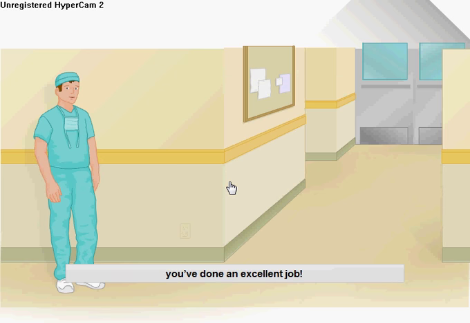You've done an excellent job. Are you sure this is your first total knee replacement? Our patient will remain in the hospital for 3 days, followed by 3 to 8 weeks of physical therapy. Because of this surgery, our patient will have significantly reduced pain and increased mobility.